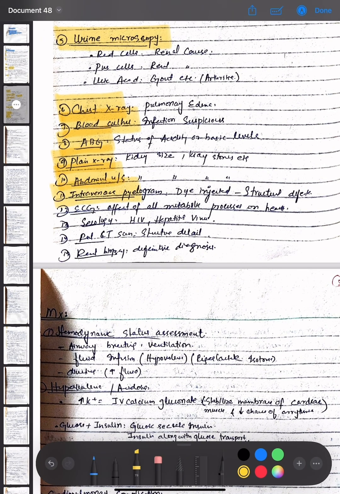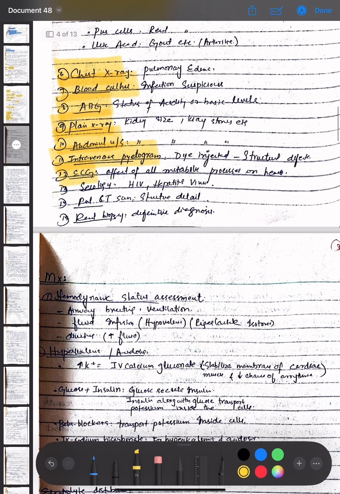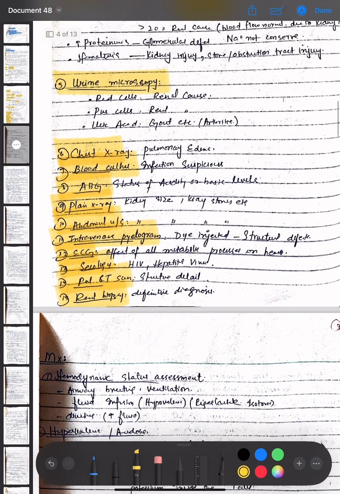Intravenous pyelogram is done: dye is injected and structural defects are found. Then ECG is done, showing the effect of all metabolic processes on the heart, and serology is done for HIV and hepatitis virus. CT scan is done for structural details, and renal biopsy is done for definitive diagnosis.